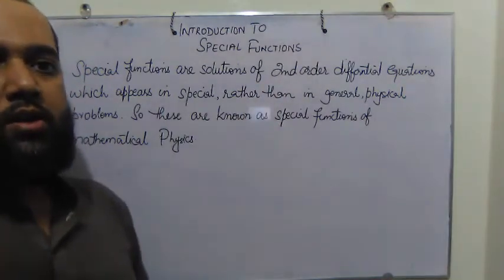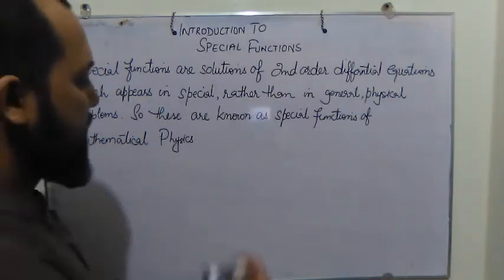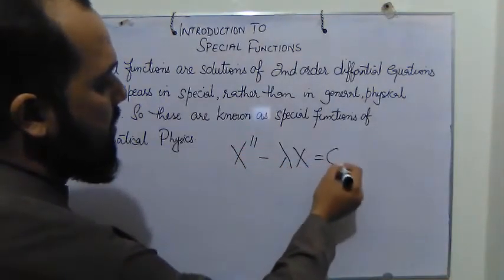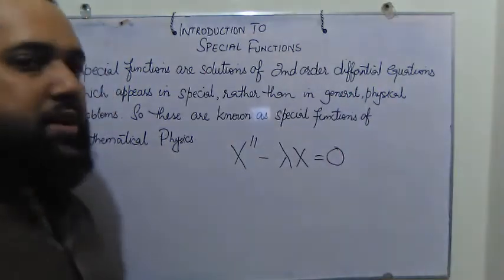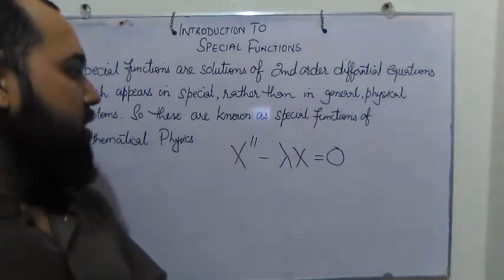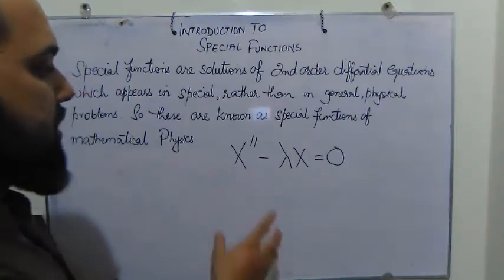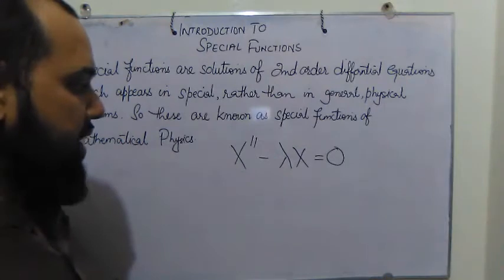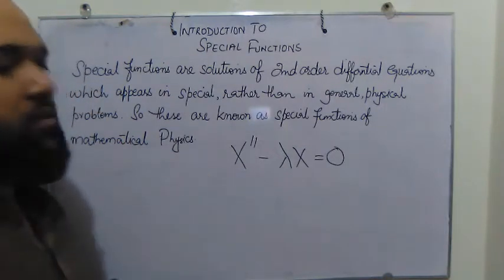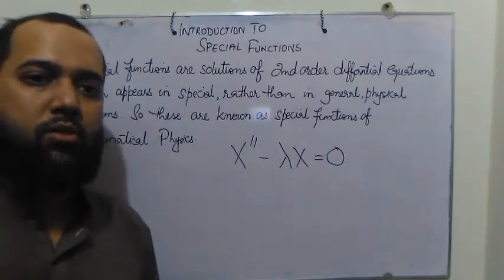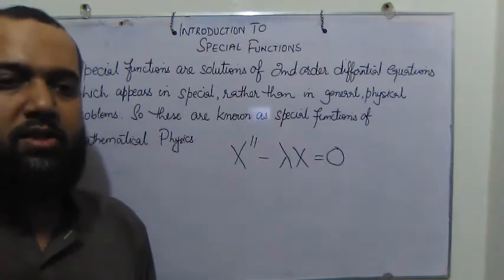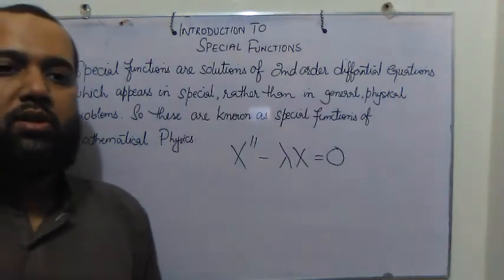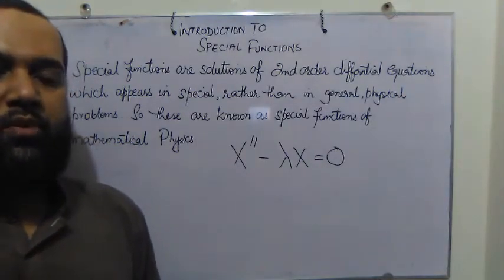You have understood the second order linear homogeneous differential equation of the form, for example, something like this, if you remember from previous lectures. This is the second order differential equation, and you know the general solution of this equation. You can solve it for different values of lambda, and you know that there are three different solutions based on the value of lambda, whether lambda is equal to 0, greater than 0, or less than 0. But this is not the only example of the second order differential equation.